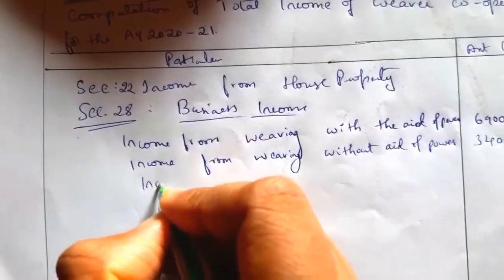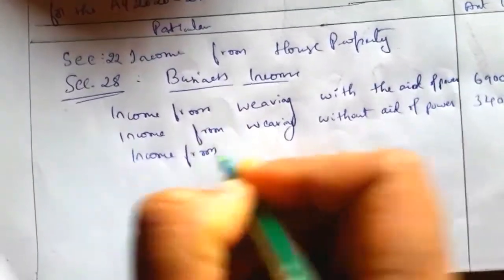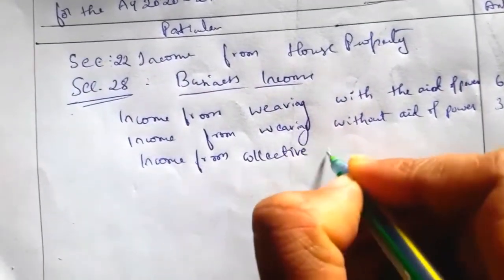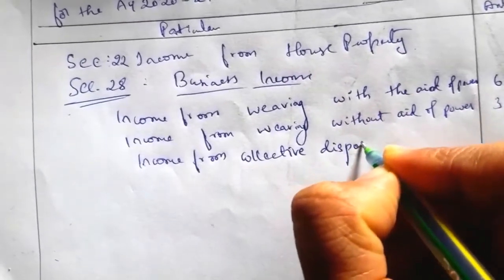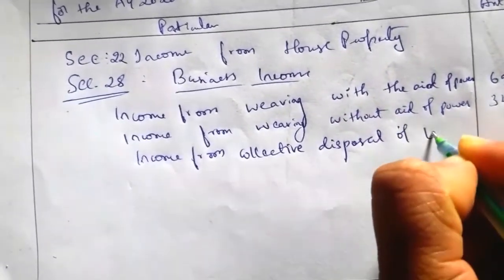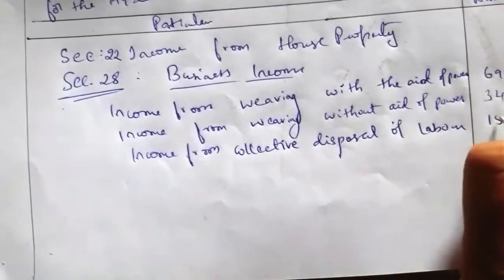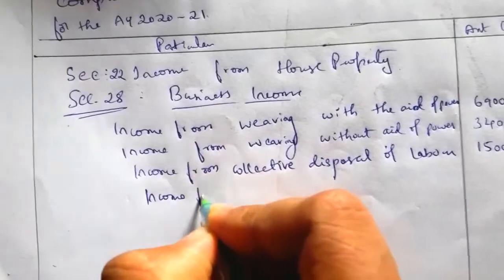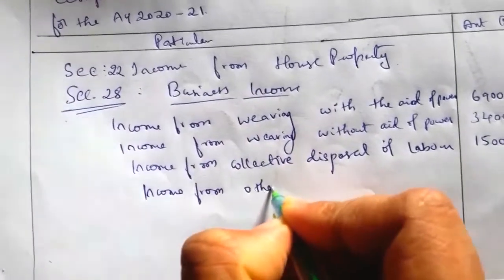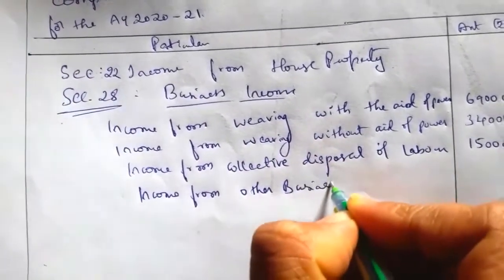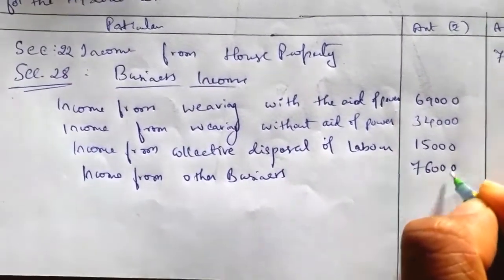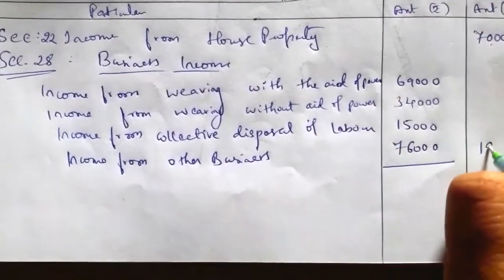Next, income from collective disposal of labor rupees 15,000, and income from other business rupees 76,000. So these are the total business income. It comes to 1,94,000.